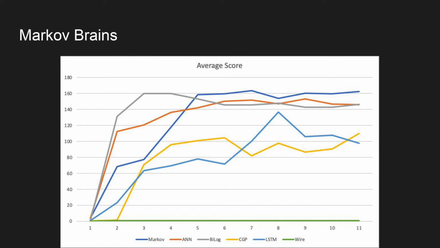For our project, we chose to focus on Markov brains, which in a short experiment have shown the most potential as an agent that can learn to play Pac-Man. In this figure, we can see that compared to other brains provided by the framework, the Markov brain achieves the highest average score out of all of them.